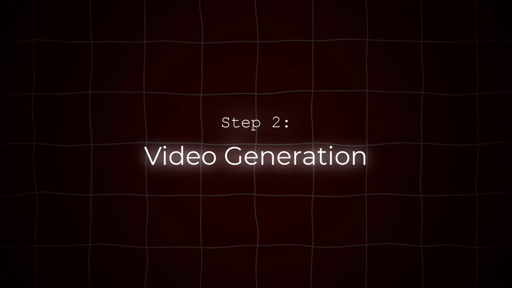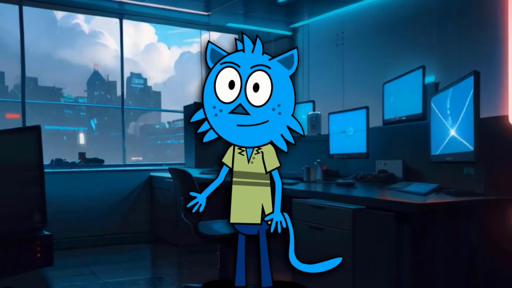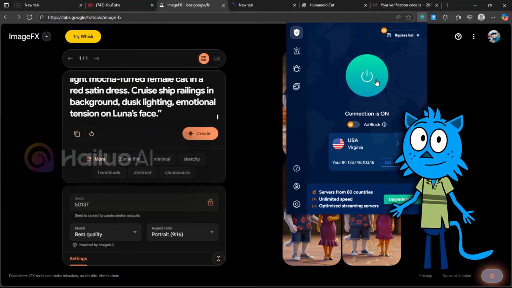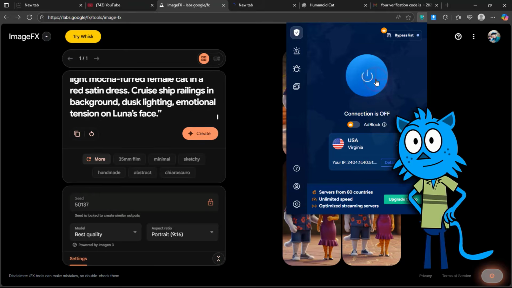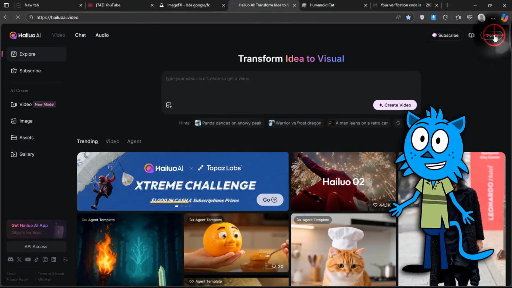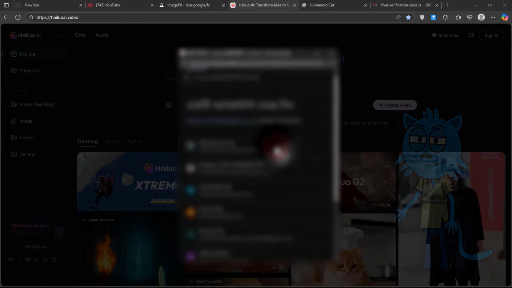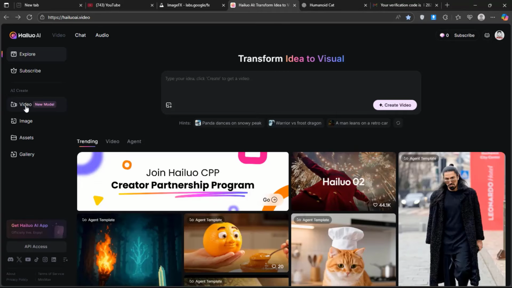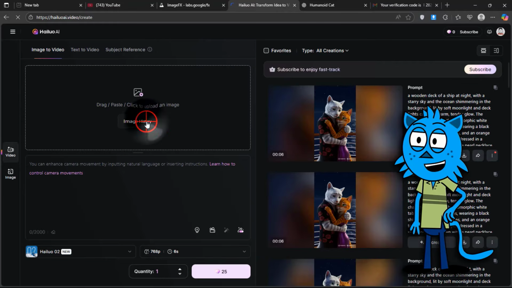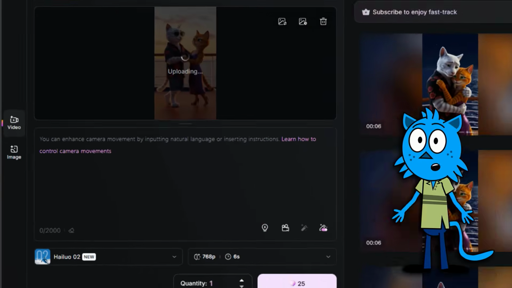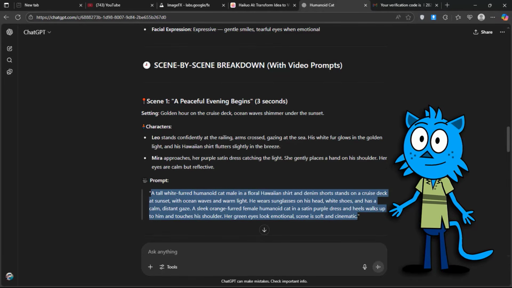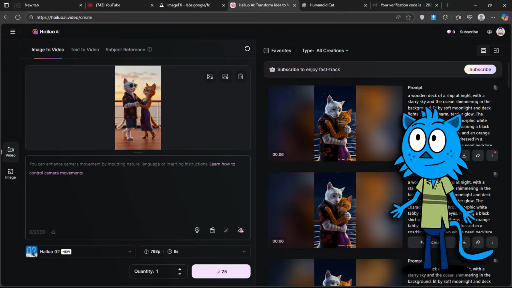Video generation. Once your image downloads are complete, we'll turn them into a video. For that, we'll use Leonardo AI. But first, turn off your VPN. Now, go to Leonardo AI. In the top right corner, click Sign In and use your Google account. On the left panel, click Video. You'll see a simple interface. Use the Upload option to upload your image. In the prompt box, describe how the image should move. Go back to ChatGPT and copy-paste the video prompt from there.